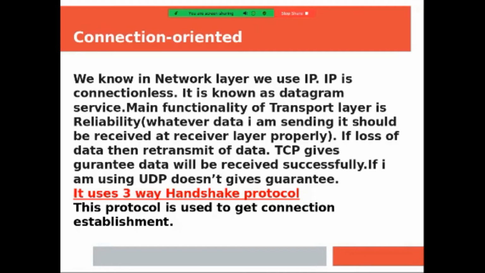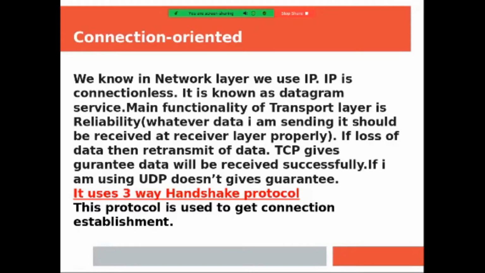Something like when you send a mail to your friend and you check in the sent inbox. When you see that the mail is sent to your friend and it goes in the sent folder, that means your mail has been sent successfully. So such type of data retransmission is done at TCP.